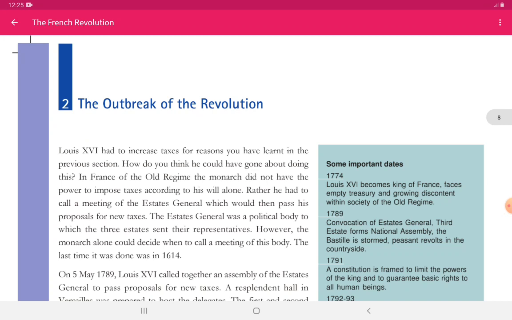It's my video number 2 in continuation with NCERT History, the French Revolution. Today, our content will be the outbreak of revolution. This we will be discussing today, the full topic.